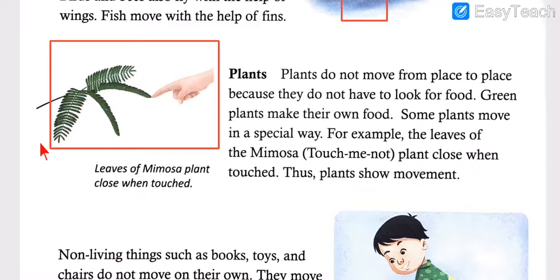These leaves are not touched, whereas when these leaves are touched by human beings, by a finger, they close, they collapse, okay, they shrink, whatever word you understand. So it closes itself because it is called the touch-me-not plant. Many people even know this plant as a shy plant. Okay, this is very shy, no? When you touch it, it closes itself. So this is the photo of leaves of the mimosa plant closing when touched.